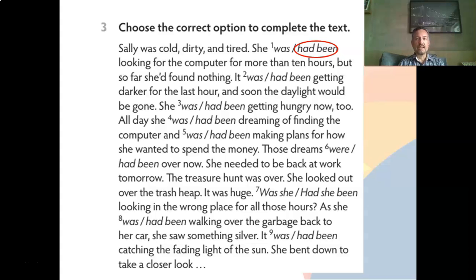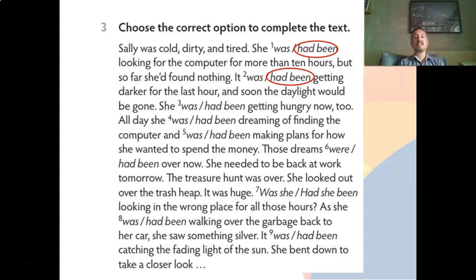Number 2, is it a continuous action in the past? It was getting dark for the last hour, and soon the daylight would be gone. So it is a continuous action in the past. So it's the past perfect continuous. It had been getting darker for the last hour, and soon the daylight would be gone.